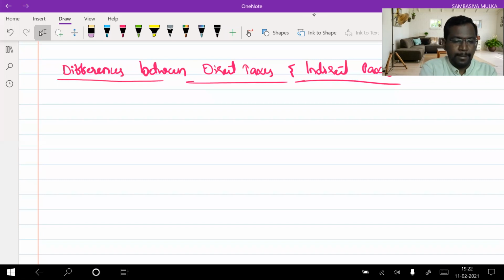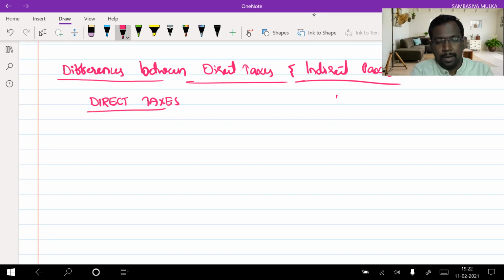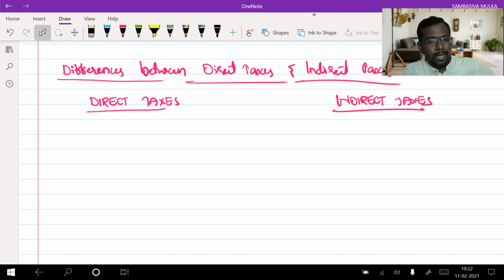First part heading: direct taxes. Second part heading: indirect taxes.